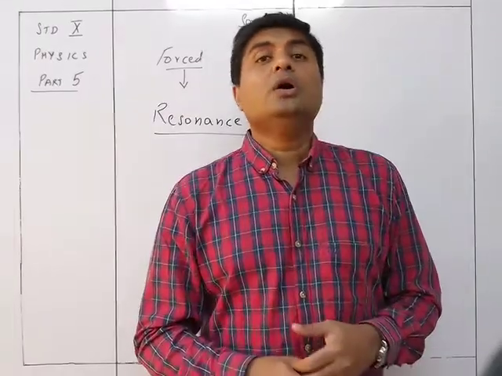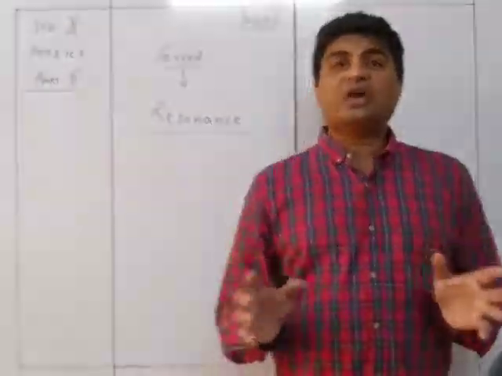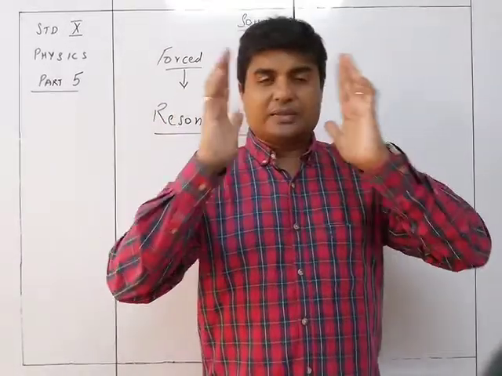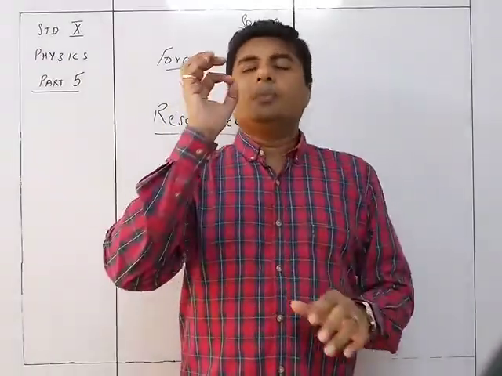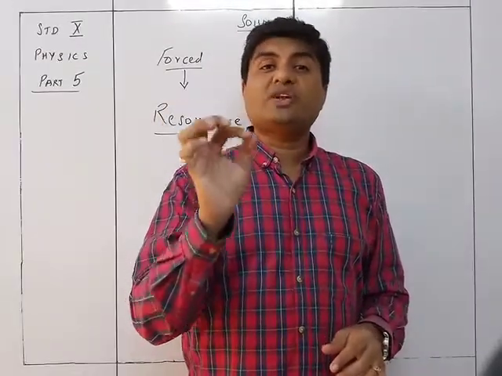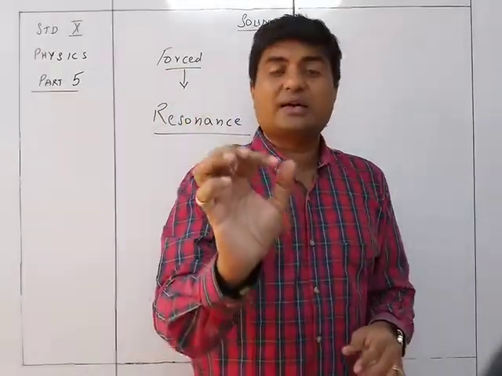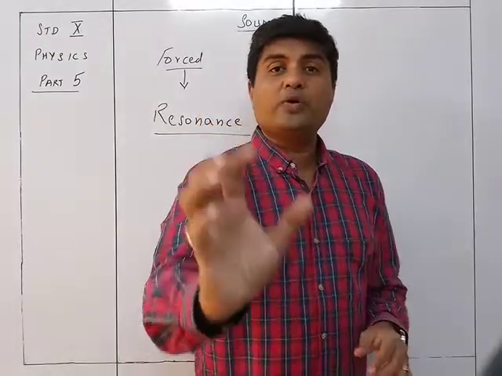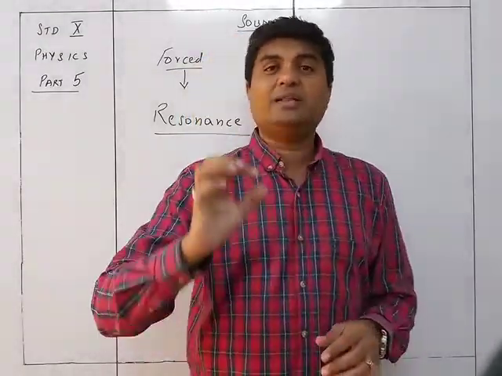So the simple thing is that the periodic force given coincides with its natural frequency. That is why you get the maximum amplitude.